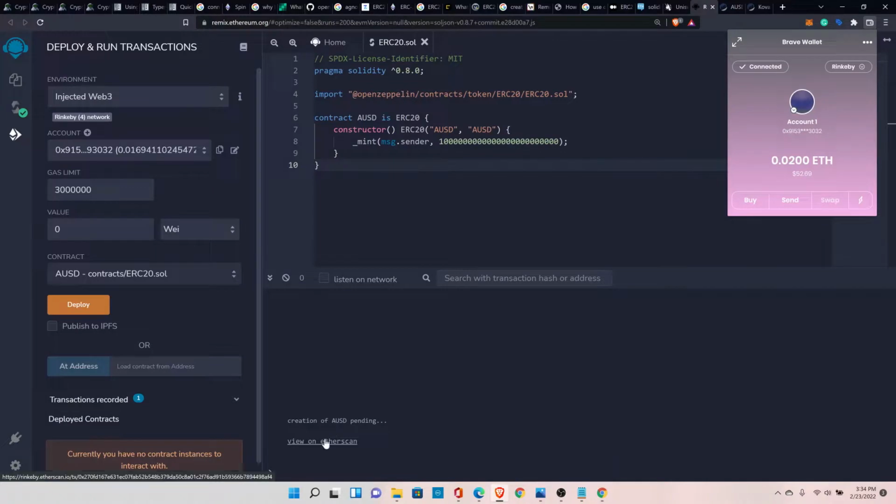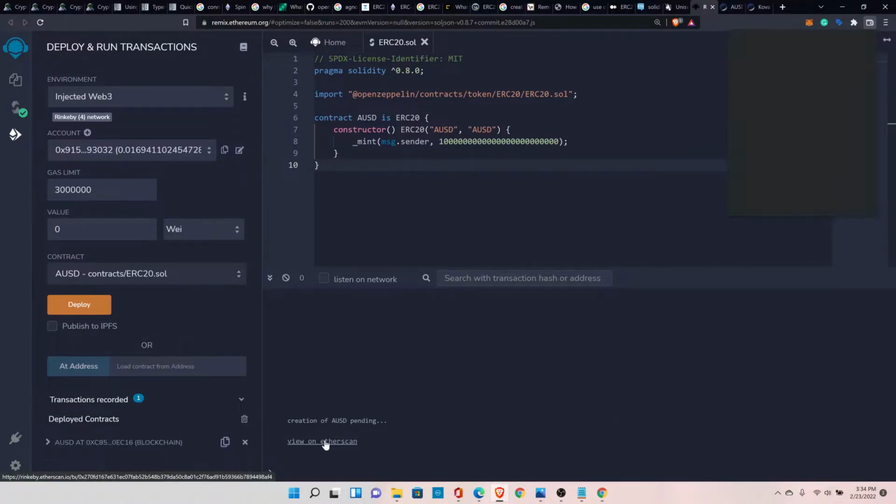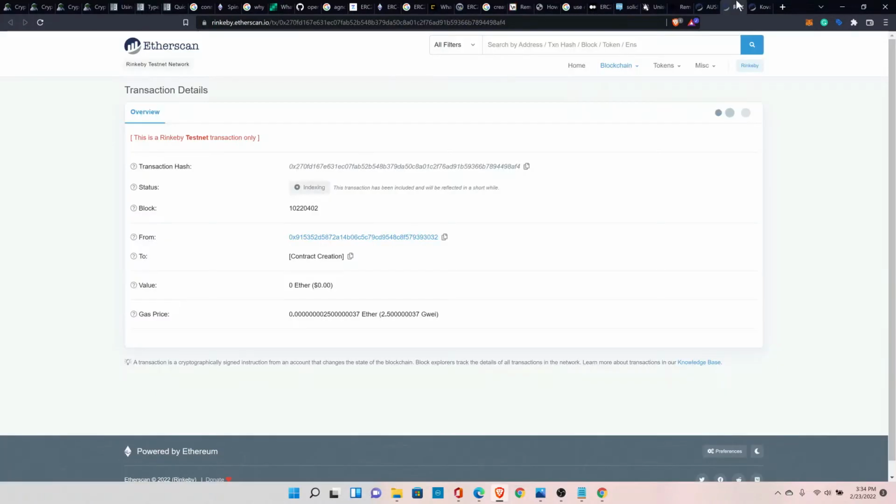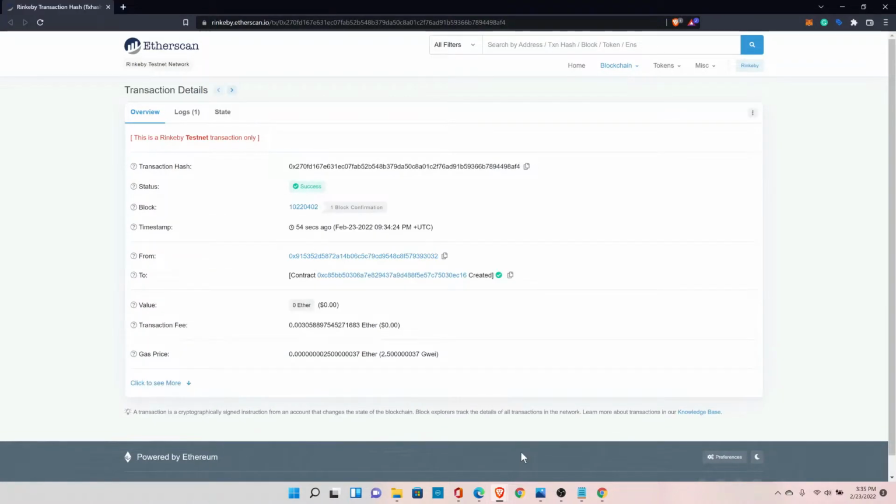And now we can view our transaction on Etherscan. Let's wait for a few seconds. And there you go. Our contract is created. So now let's click on this.